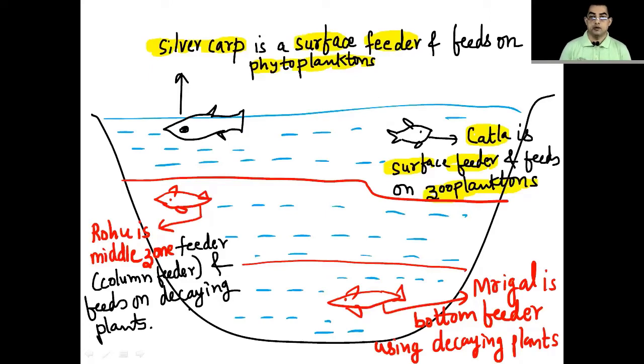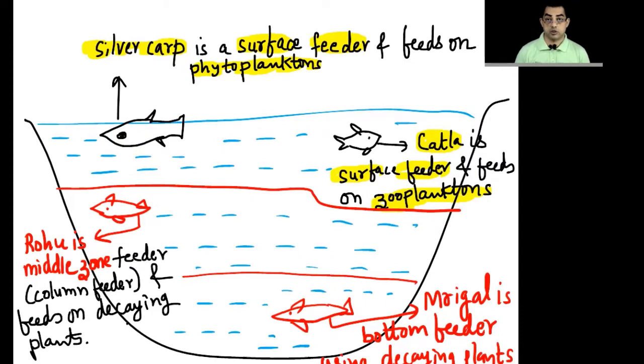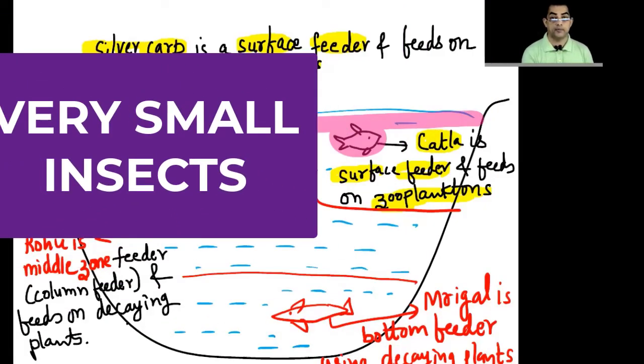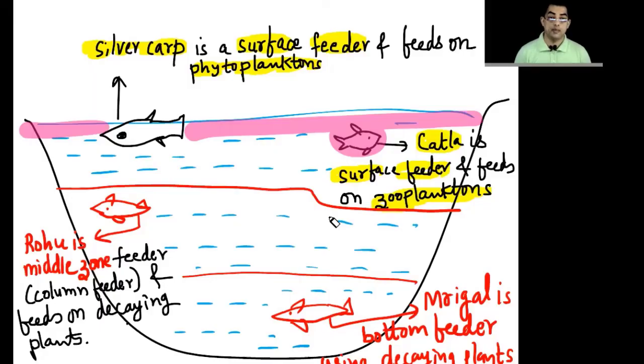See here, this diagram completely explains the composite fish culture. Here, different varieties are there. This is Catla, and Catla is a surface feeder and it feeds on zooplankton. So only on the top layer it is going to feed, but it only feeds on the small animals.